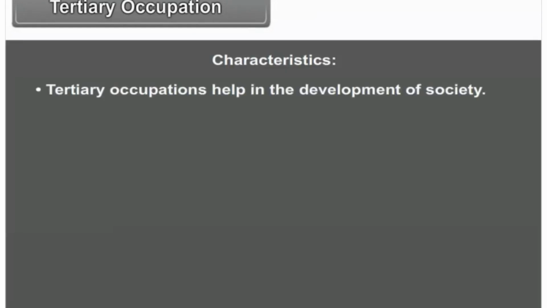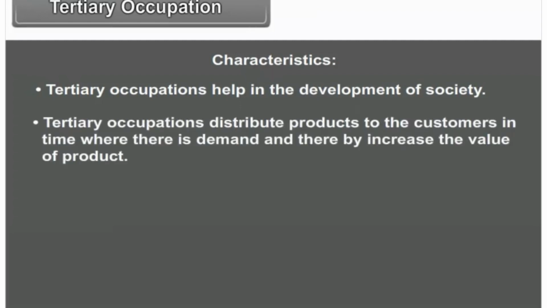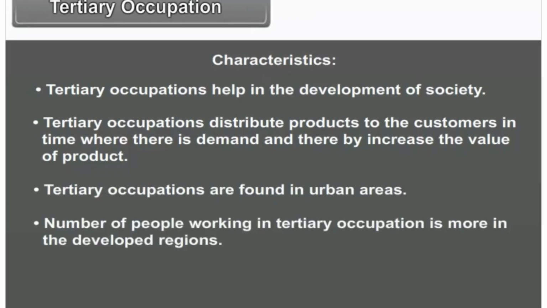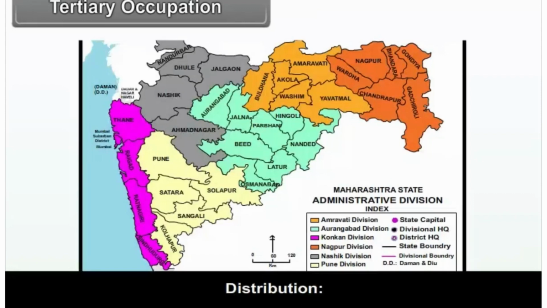Characteristics. Tertiary occupations help in the development of society. Tertiary occupations distribute products to the customers in time where there is demand and thereby increase the value of the product. Tertiary occupations are found in urban areas. The number of people working in tertiary occupation is more in the developed regions.